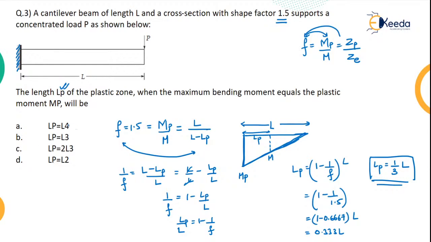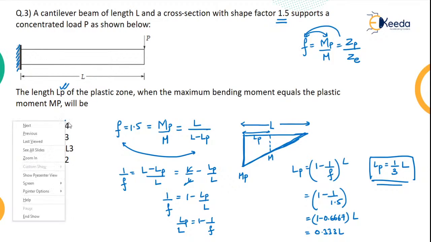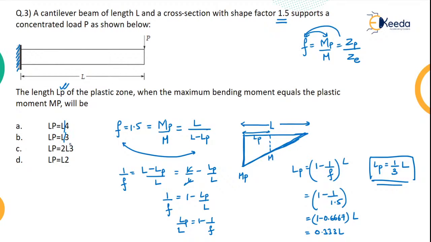Yes, actually, these options are slightly wrong. So this should be L by 4, L by 3, 2L by 3, and L by 2. In case you are not able to understand, L by 4, L by 3, 2L by 3, and L by 2. So what is the correct answer? The correct answer is option B, which is L by 3.